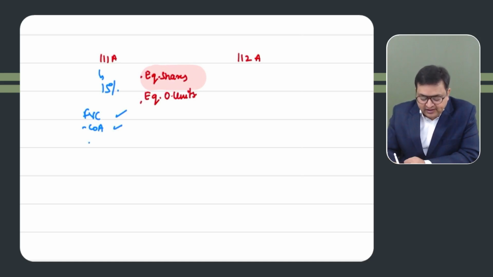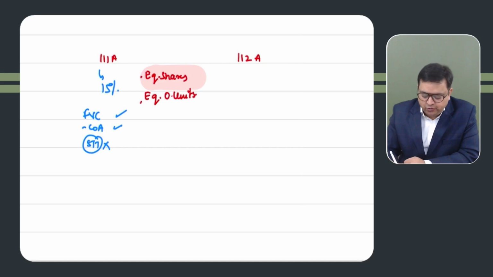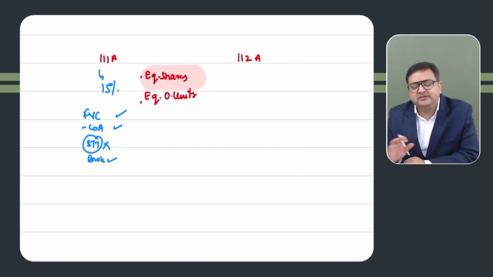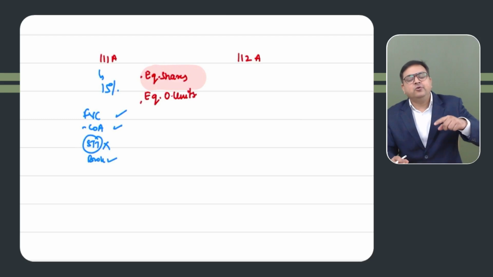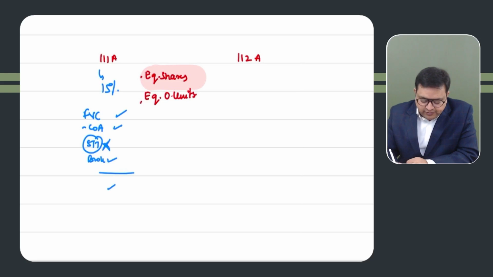Expenses on transfer: is STT allowed? No, STT is never allowed while computing capital gain. If you have paid brokerage, that is allowed, as an expense on transfer. STT is allowed only as a business expense under PGBP, but not in capital gain. So please don't allow STT, and this would be your capital gain taxable at a rate of 15%.